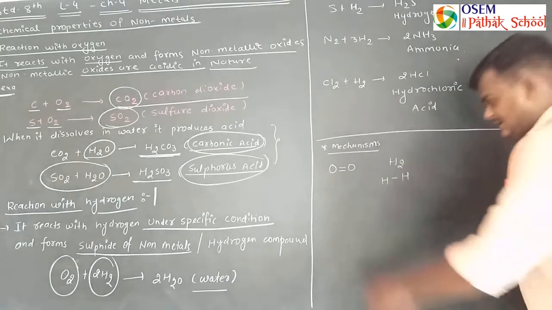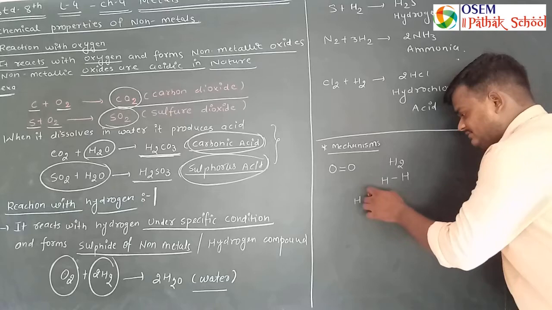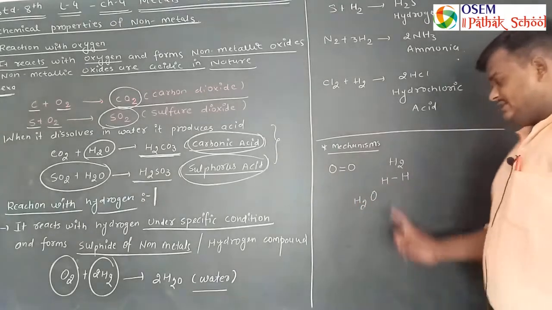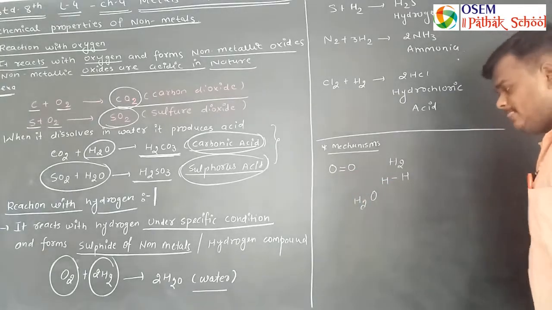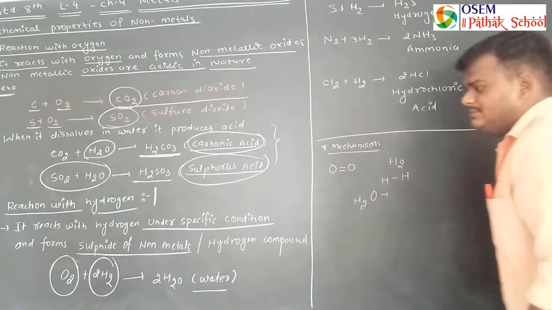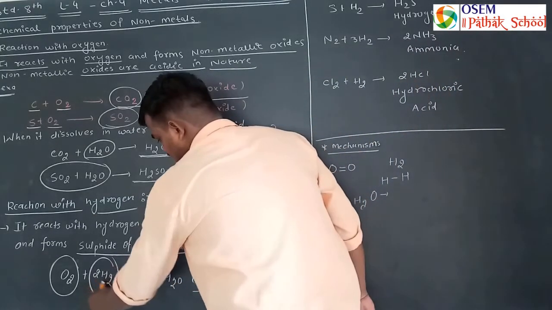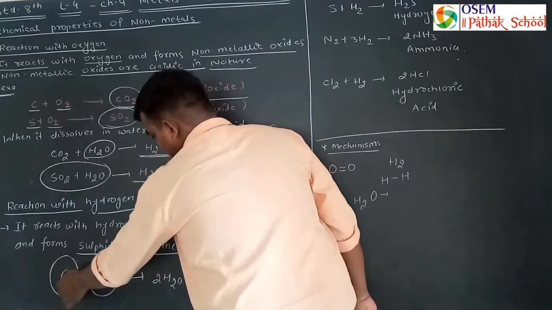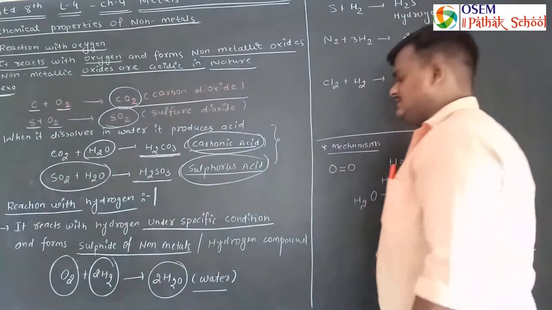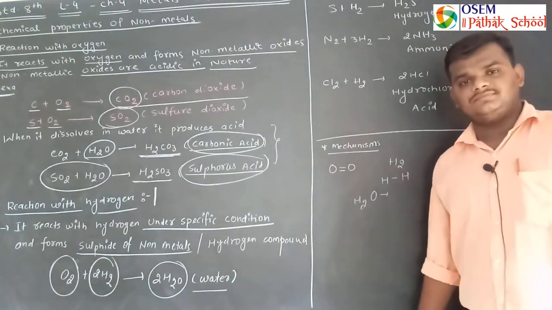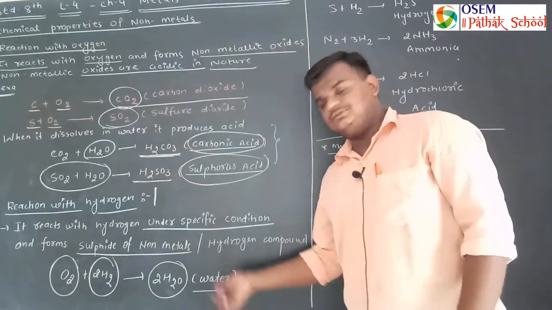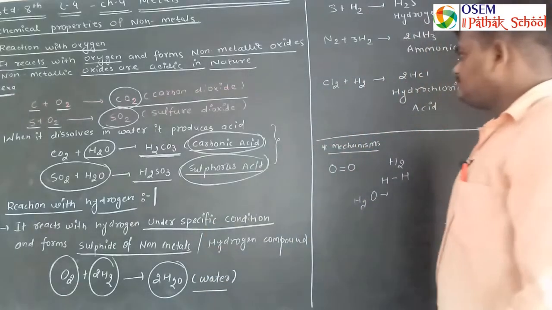One oxygen has two hydrogens attached. Here two oxygens are available, so we have to take another two hydrogens. So I am taking a total of 4 hydrogen: 2H2 plus O2. 4 hydrogen reacts with 2 oxygen and forms water molecules, and this is our water. The availability of water on the earth's surface is due to this compound.